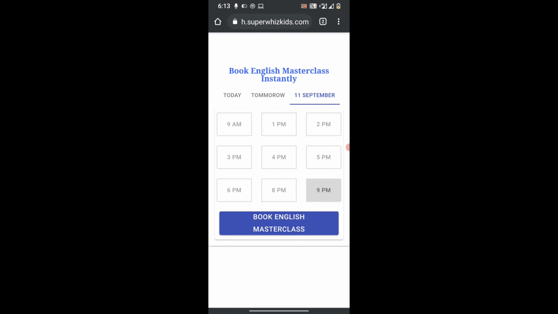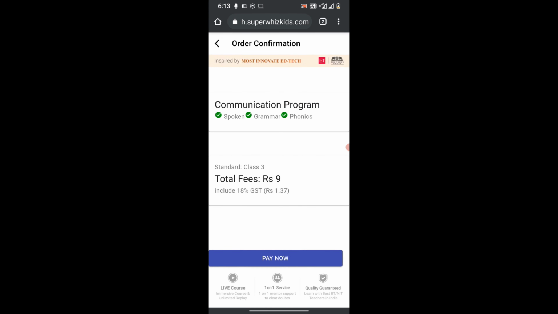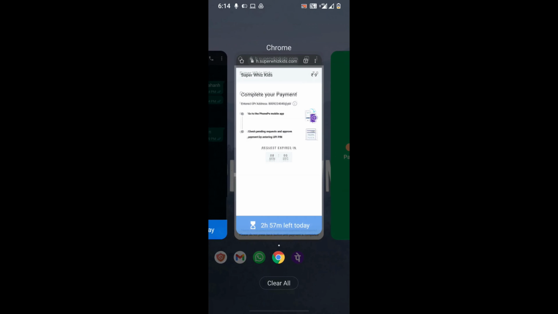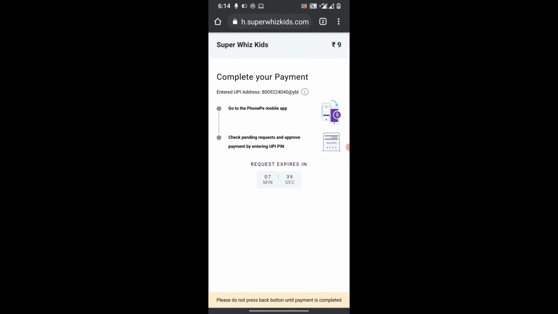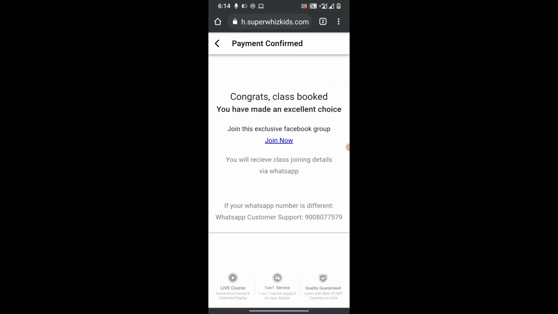So let's say they have booked the 9 p.m. slot for the 11th September. Now for the first class is paid, so they have to complete the rupees 9 payment to confirm their class. So we have integrated with the Paytm gateway. So then they will see this class confirmation button.